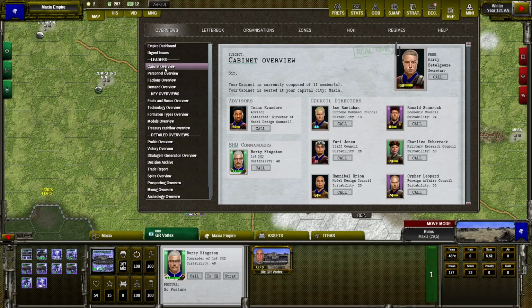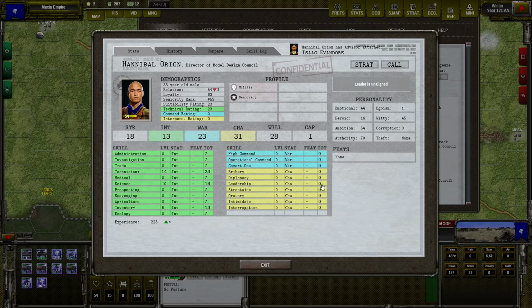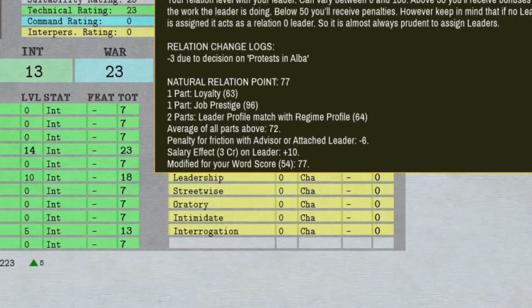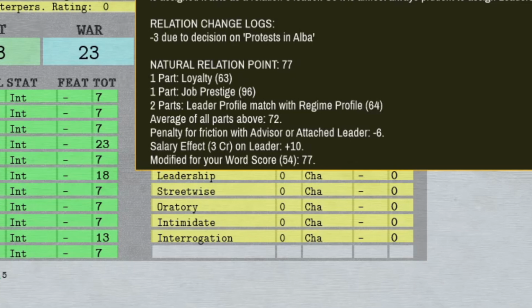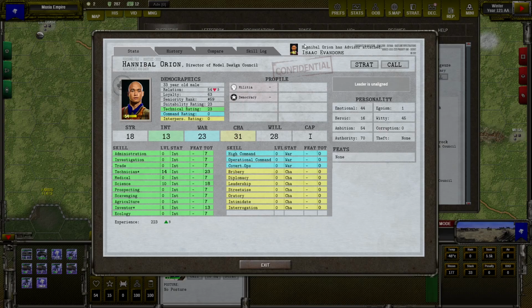And let's check our cabinet, and below the average you can see a row saying penalty for friction with advisor or attached leader -6. So his natural relation point was decreased by 6 points because of some friction with advisor. So here you can see that the advisor is attached. And why does it happen? It depends on the personality differences.